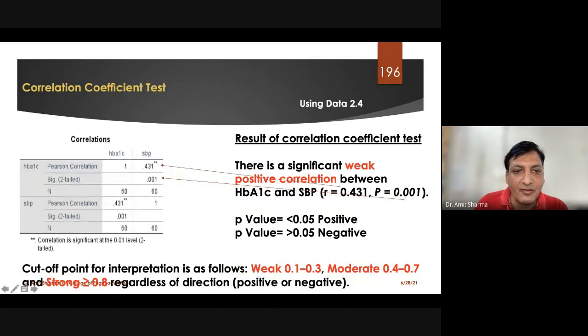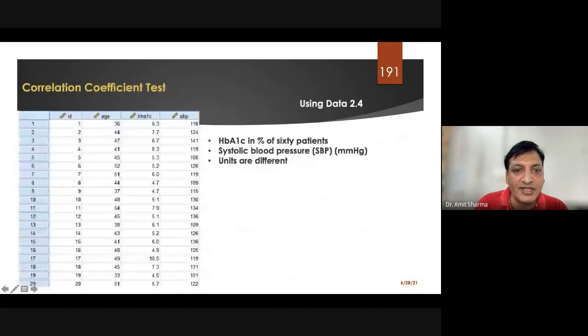Because this 1 unit of HbA1c is equivalent to 0.43, we have found that it is representing this data which I have added in this sheet, not the standards. Standards will be different. So make sure the table you are referring to is from a reliable source which has some authenticity. Don't directly find on the internet how much this is equivalent to that, because you are not going to get the exact answer.